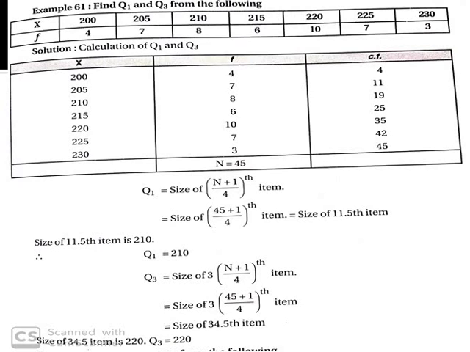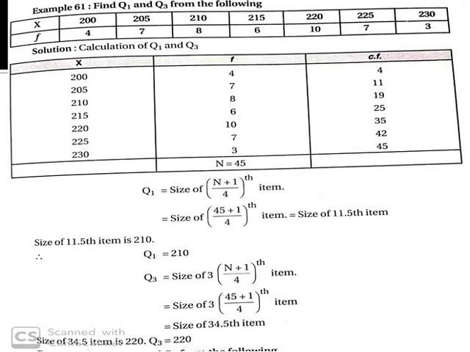I'll show one example here. They have given the data, find Q1 and Q3 from the following. The variable x is 200, 205, 210, 215, 220, 225, 230, and the frequencies are 4, 7, 8, 6, 10, 3. If you total the frequencies, you will get n. First we need to arrange the data in ascending order. The data is already arranged in ascending order, so we don't need to do anything here. So the first step is clear.